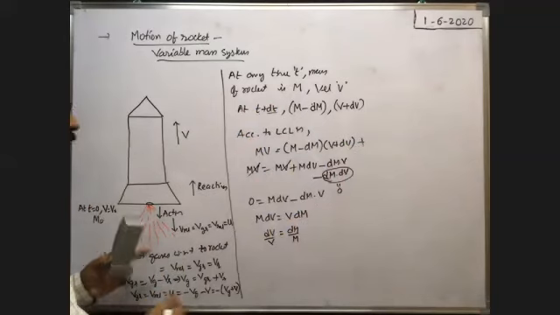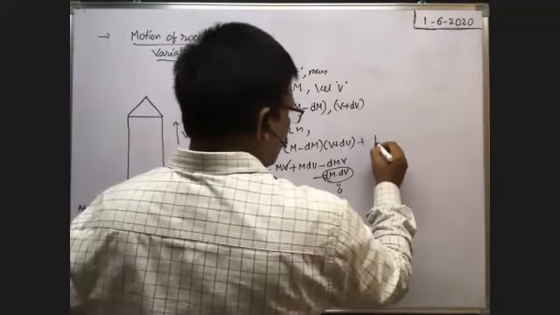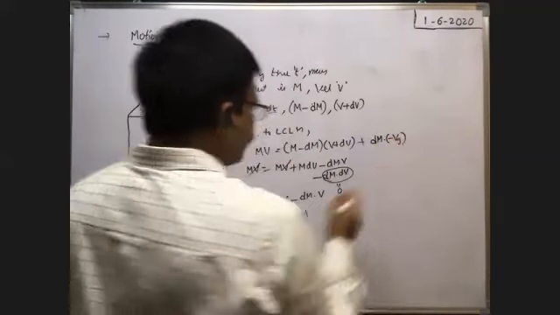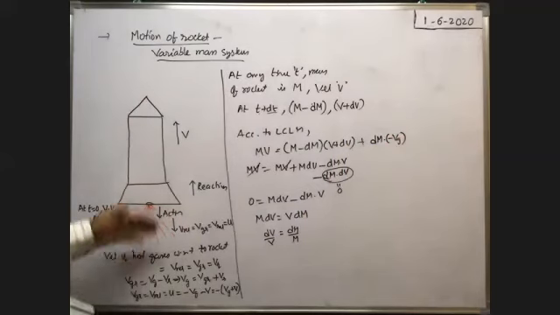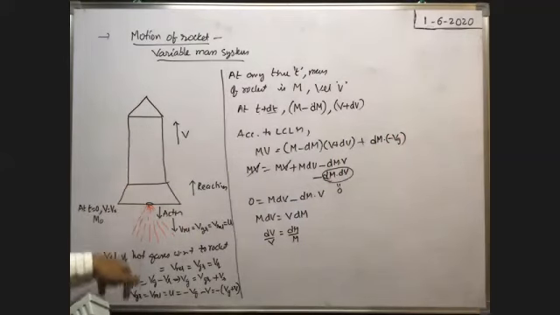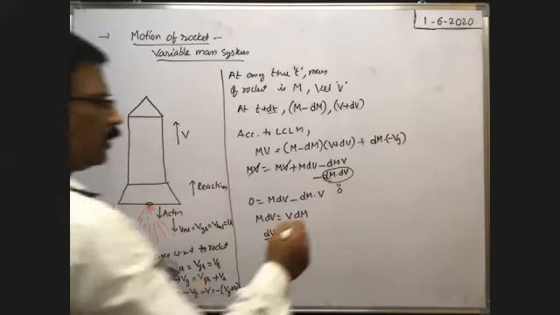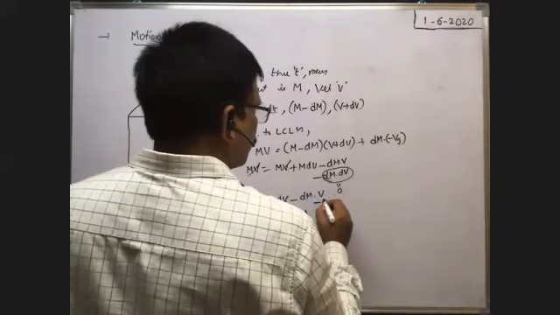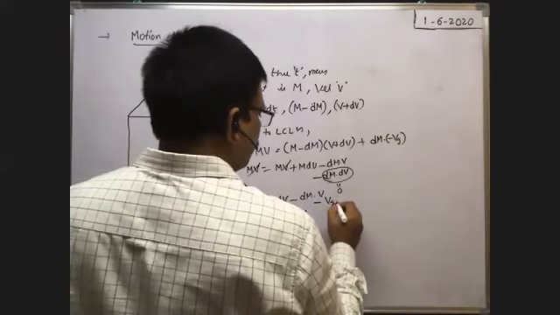That's why we have to write mass of the hot gases that comes out is dm into velocity of the hot gases, which is minus vg. Because hot gases come out downwards while the rocket is moving upwards, that's why minus vg we have to write. I forgot that point. So here this is equal to minus dm into vg, or vg into dm.